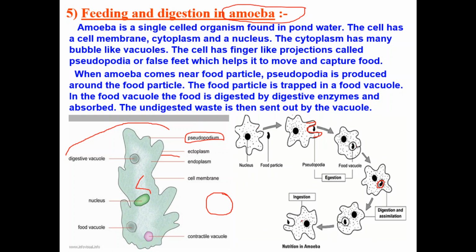They open and release the undigested food material to the outside. So in this way, a single-celled organism engulfs food, digests food, assimilates, and then ejects the waste material.